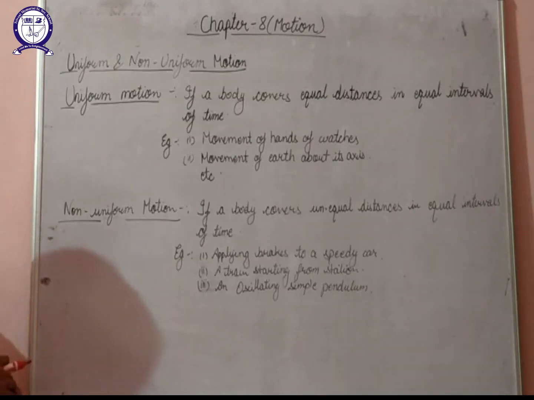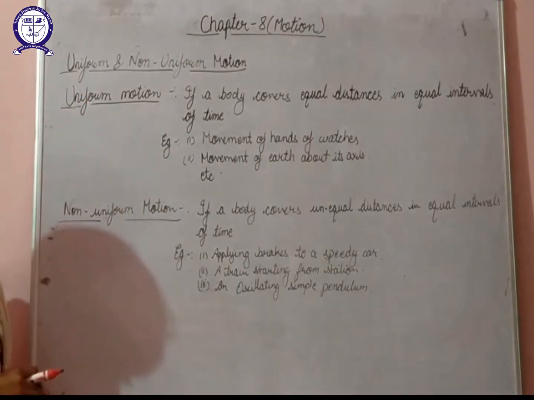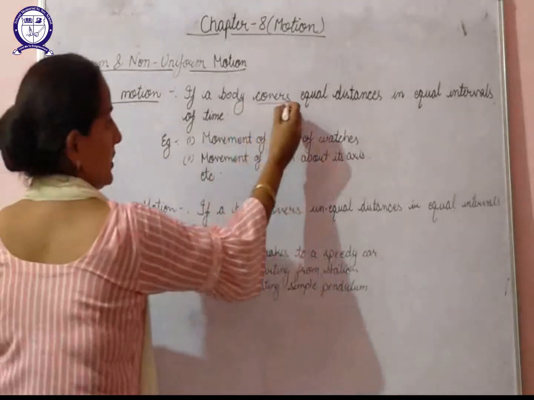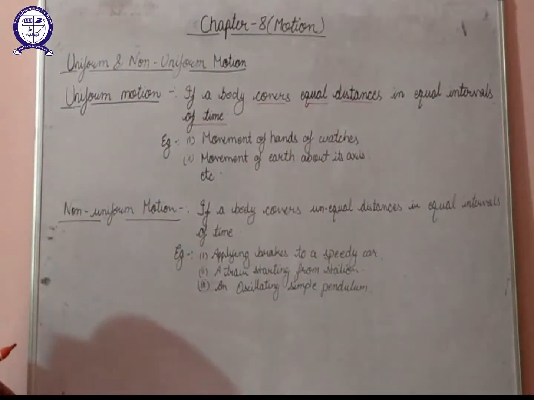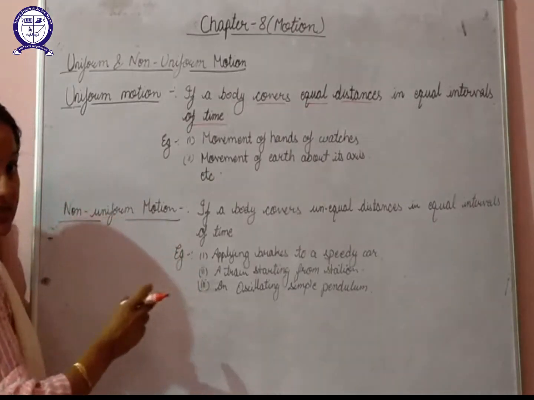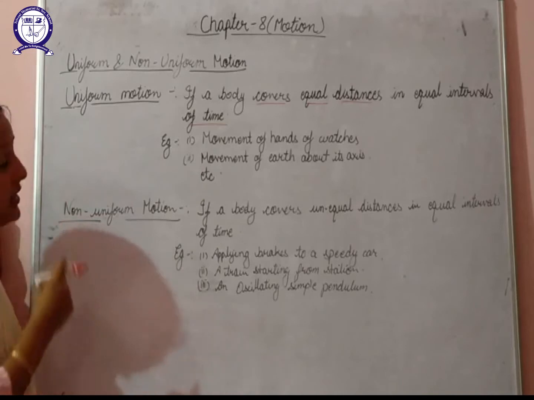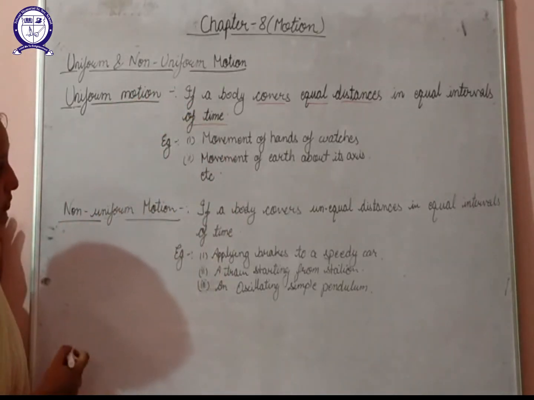Next is uniform and non-uniform motion. Let's start with uniform motion. If a body covers equal distances in equal intervals of time, if a body covers some particular equal parts of distance in some equal intervals of time, we can say that the body is in uniform motion.